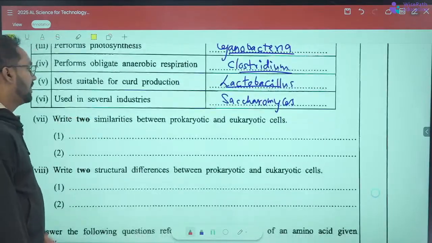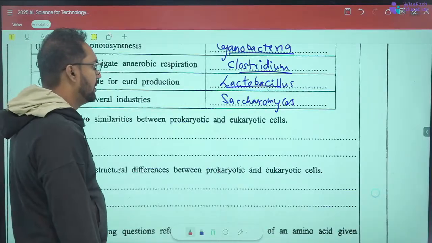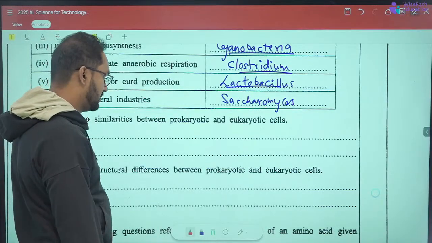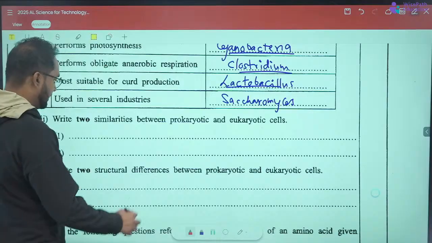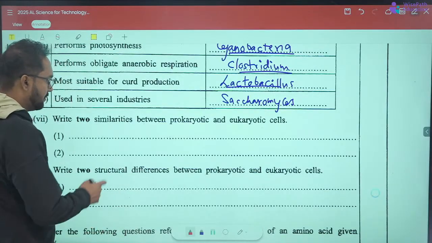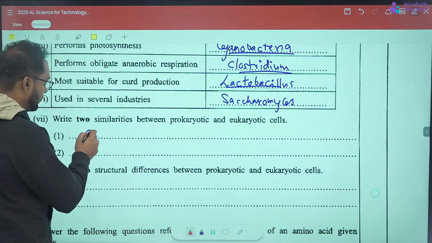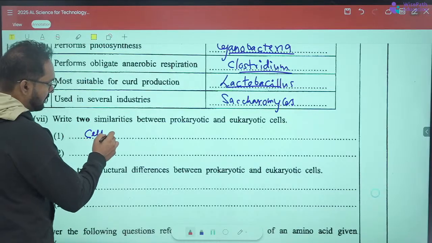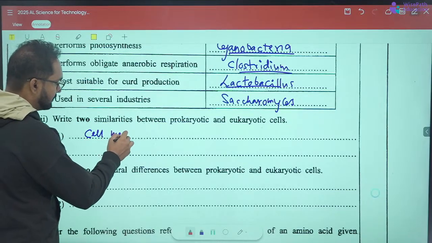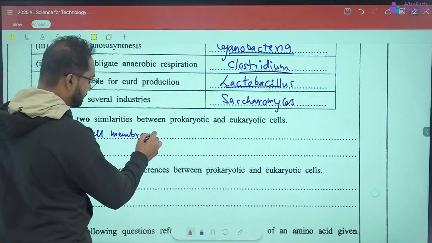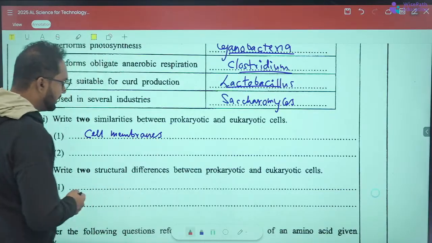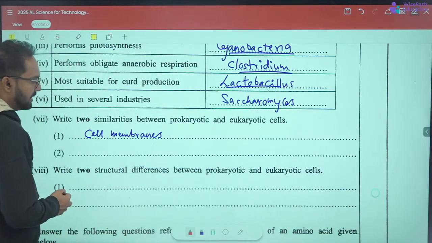Question 7. Write two similarities between prokaryotic and eukaryotic cells. The similarities would be that they both have cell membranes, and their genetic material is basically DNA.